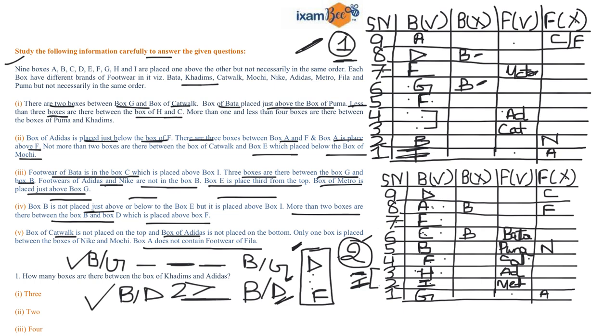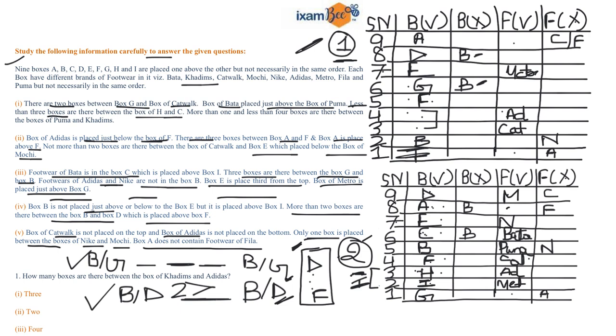Now you know that your box E is placed below the box of Mochi, right? Now if this is the condition, Mochi can be at 9th position, right, or 8th position. So these are the 2 positions where the box of Mochi can be placed. Now, if you read this condition that only one box is placed between the box of Nike and Mochi, then you can fix this condition. How? Let's suppose Mochi is over here. So Nike must be at 6th position, but it is already occupied by Bata. So I have to fix Mochi over here. If Mochi is here, then Nike is over here.